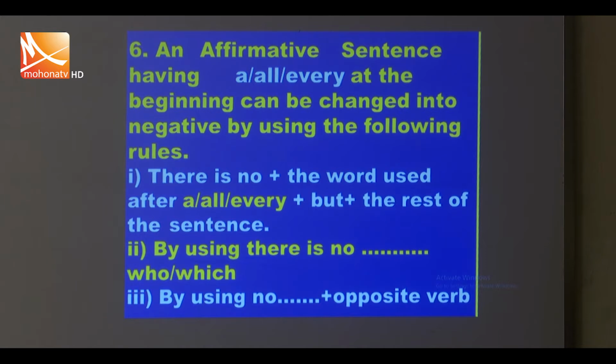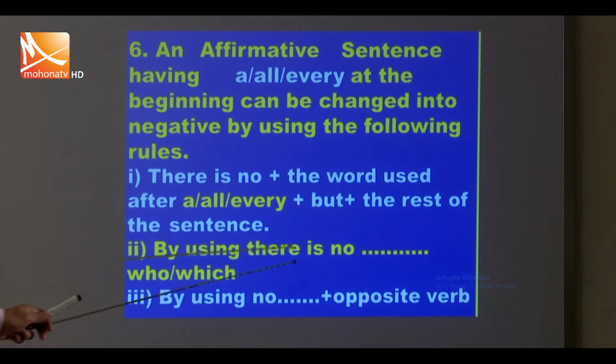Next, an affirmative sentence having a, all, every at the beginning can be changed into negative by using the following rules. 1. There is no plus the word used after a, all or every plus but plus the rest of the sentence.